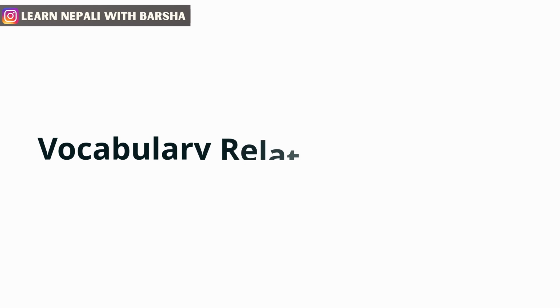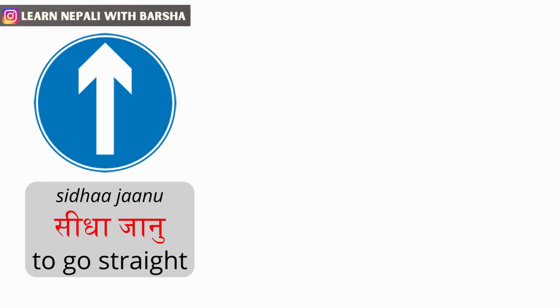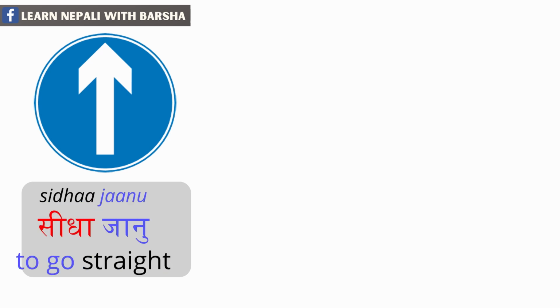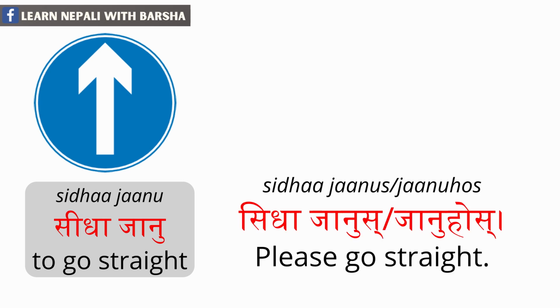Now, let's move on to the second section of this lesson where we will discuss different vocabulary related with direction. Let's begin with go straight. Go straight in Nepali is सिधा जानु. Sitha means straight, Janu means to go. And if you want to say to someone, please go straight, you can say Sitha Janus.